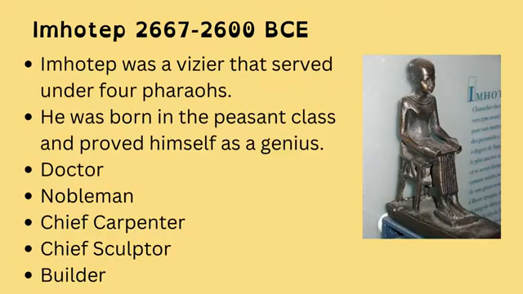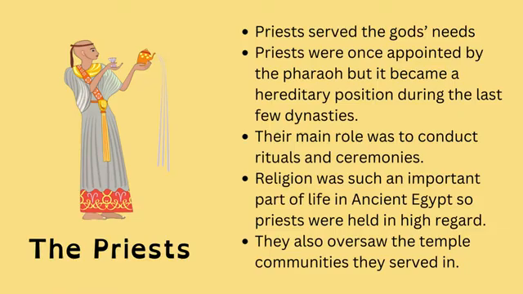Imhotep was one of the most famous viziers in ancient Egyptian society. He was born as a peasant but proved himself as a genius, and part of his role being vizier was that he was also a doctor, a nobleman, a chief carpenter, a sculptor, and a builder.